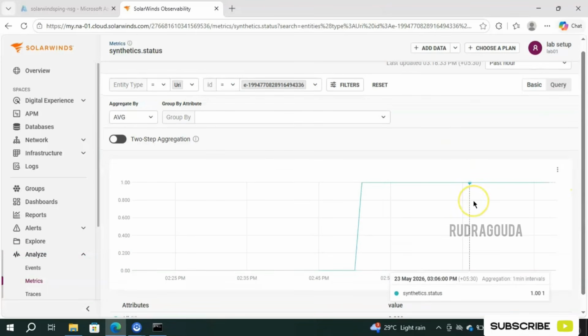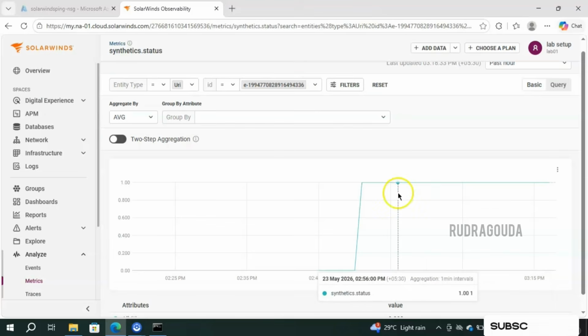So you might be confused, what is this graph all about? Yes. Whenever the particular IP address is pinging, it will give the synthetic status as 1. If the IP address is not pinging, then it will change the status value to 0. You might notice here it is giving the value as 1 everywhere.